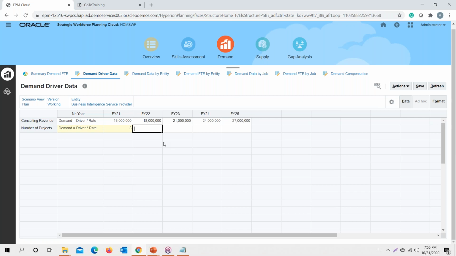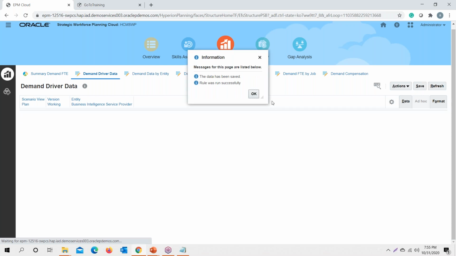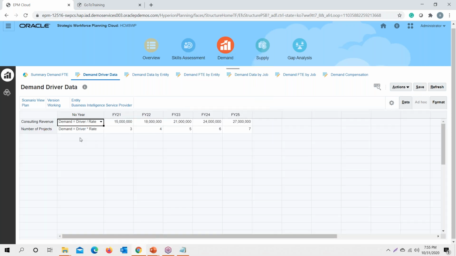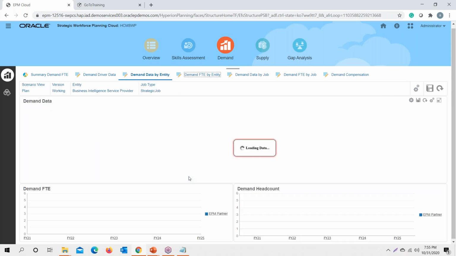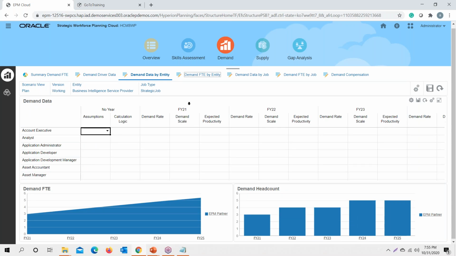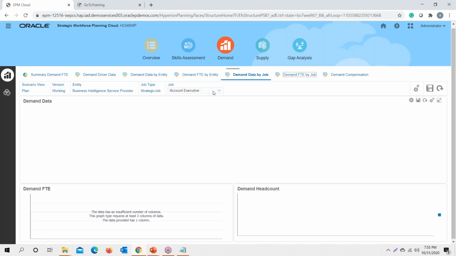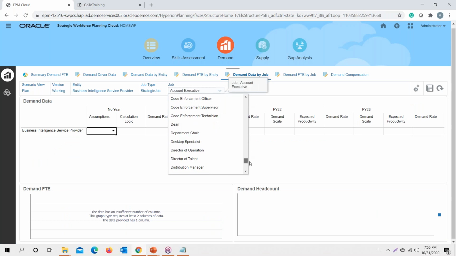If I increase it by 1 for each year, we would be provided with the number of employees that would be required against these 3 projects. So in order to handle these 3 projects, for each project I would be requiring at least 3 consultants in my organization to meet that goal.